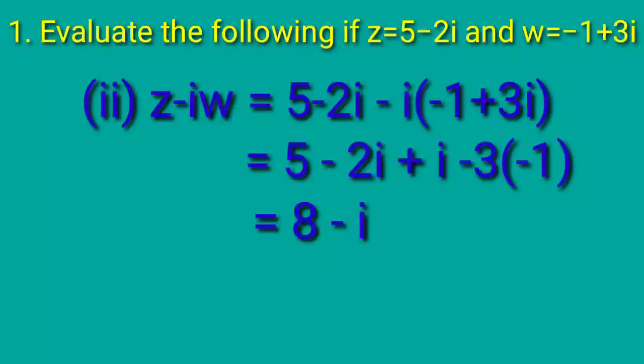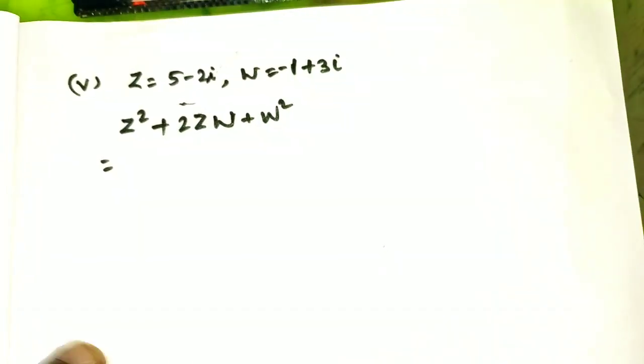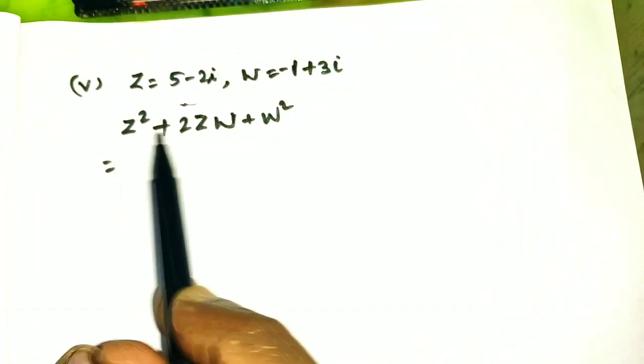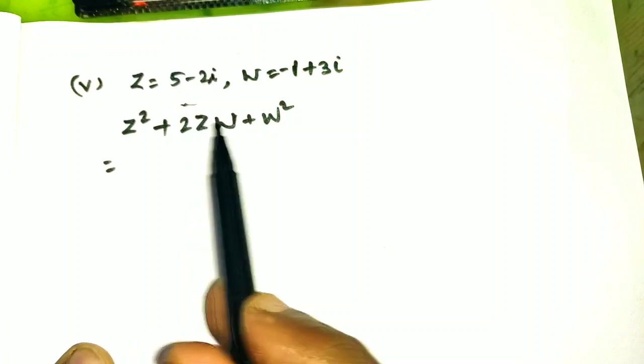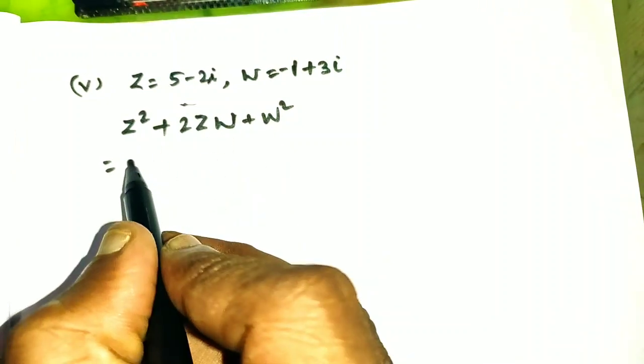On simplifying this, you will get 8 minus i. Do the third, fourth and sixth sum as homework. We will do the fifth sum. In the fifth sum, we have to find the value of z square plus 2zw plus w square. Now I am going to substitute the values of z.